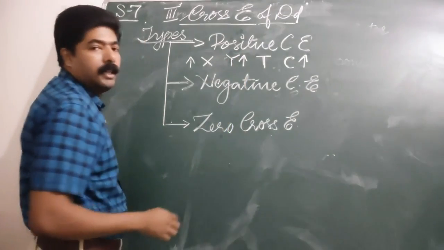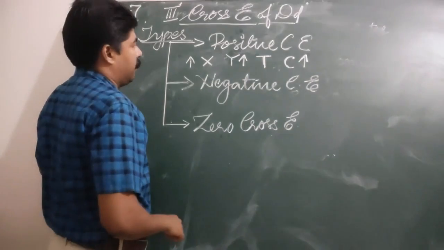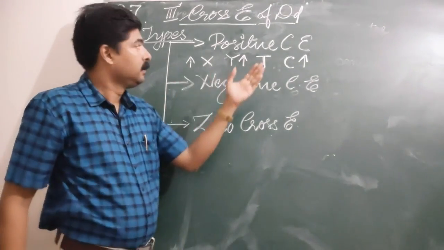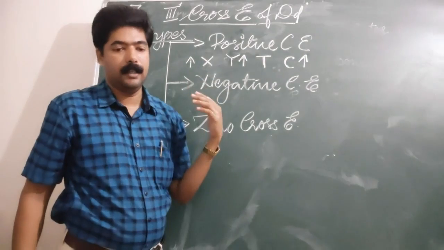This happens only in the case of substitute goods, tea and coffee. Is that clear? So this is positive cross elasticity, and vice versa.